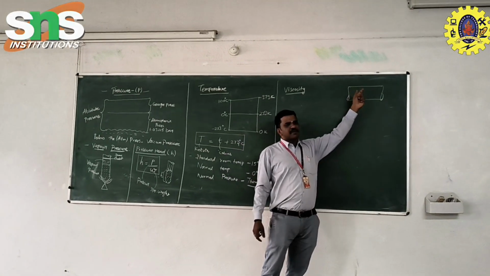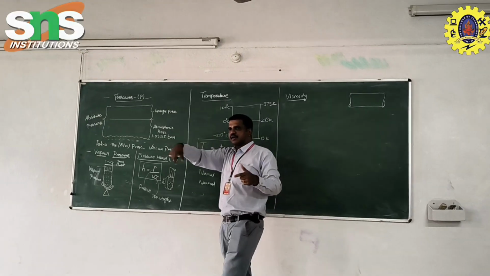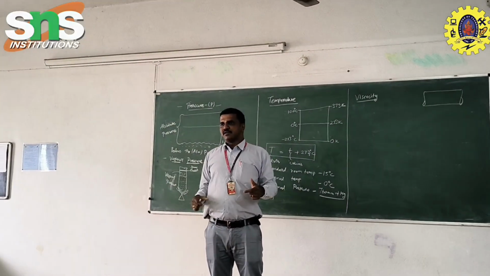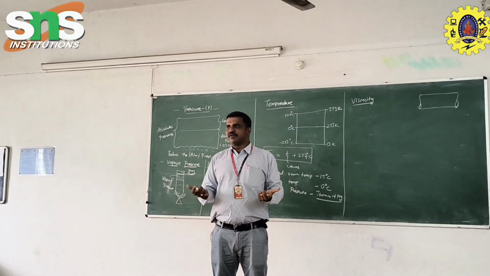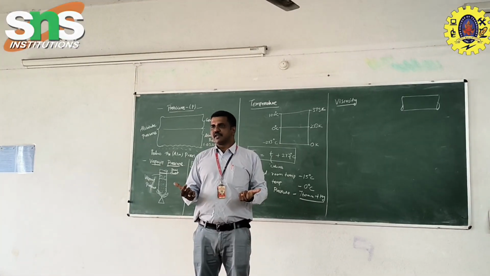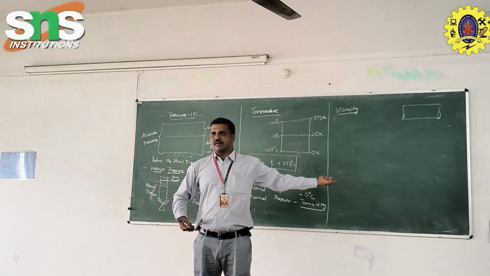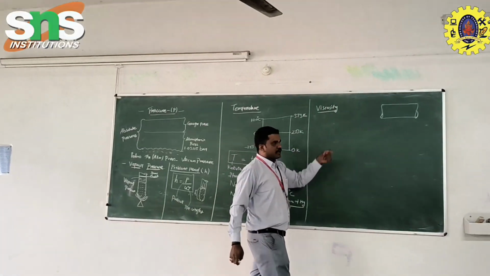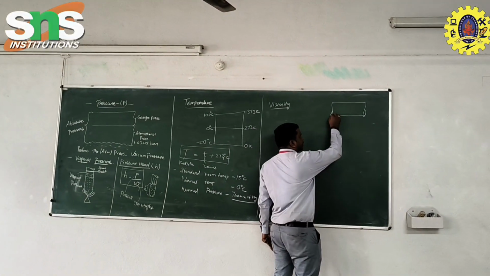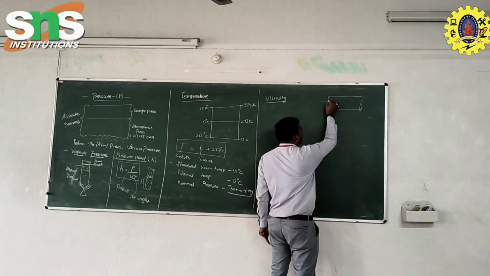What is the difference between the straight line and a bent flow? Definitely, the pressure level is reduced at the bent pipe. If you take a straight line pipe, the flow will happen like that.